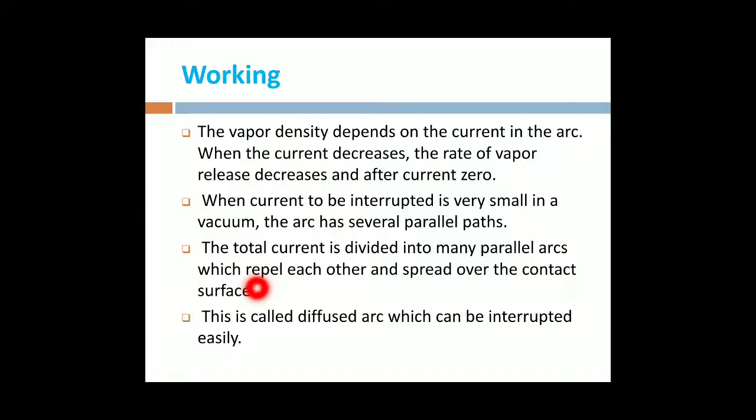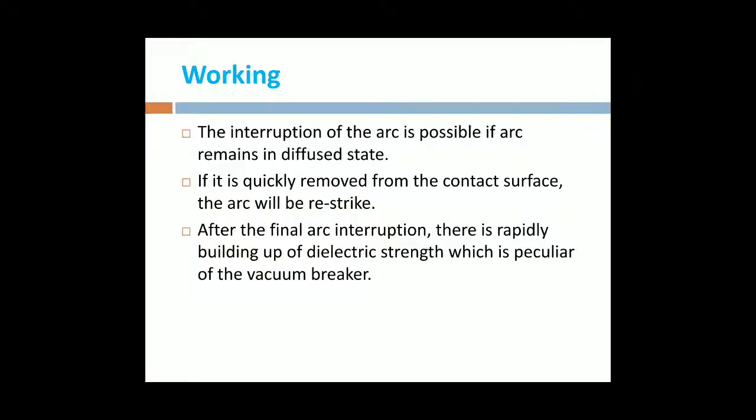By using this, we can interrupt the arc easily. The interruption of the arc is possible if the arc remains in the diffused state. By using this diffused state, the arc is quickly removed from the contact surface. Then the arc will not restrike.